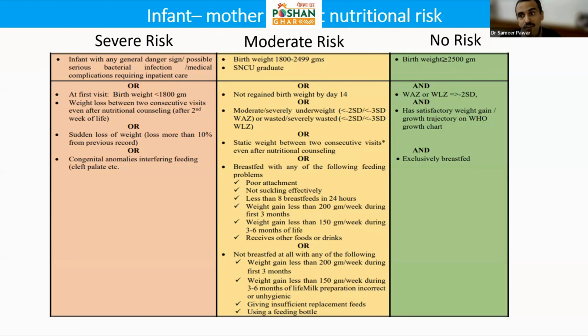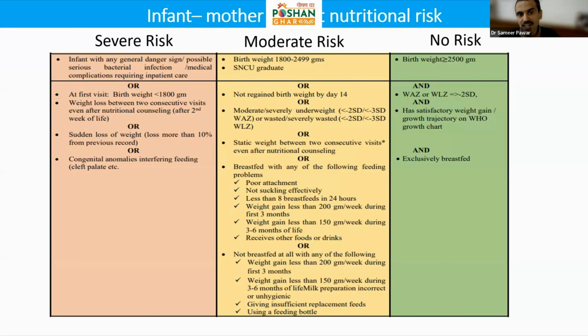Number three, how are children growing? Between the previous weight reading and today's weight reading, or any time the child is being measured, there should not be a loss of weight, except for the first 2 weeks, where you see some loss of weight in 14 days. But after that, there has to be weight gain between subsequent visits and readings. If there is a weight loss between subsequent visits, then there is some problem and those children are at risk of growth faltering. If there is any loss of weight which is not really understood, or we are not able to define the reason, then it's a severe risk.